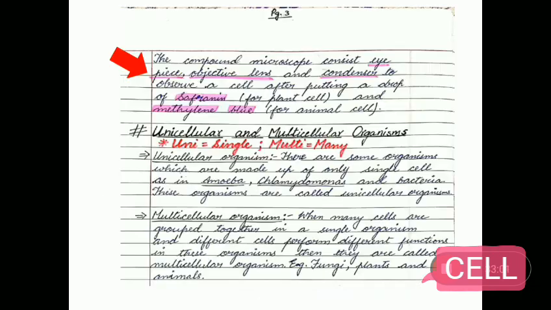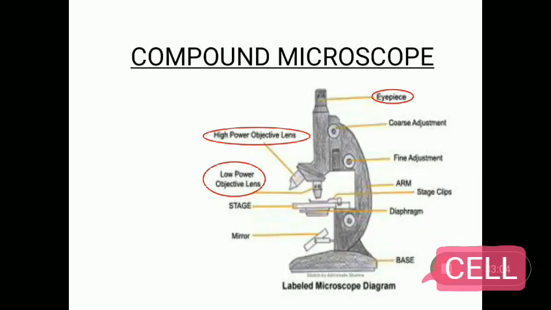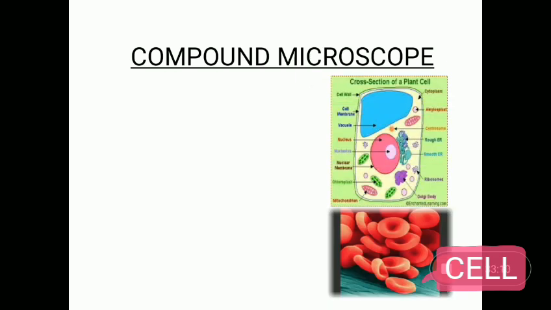The microscope. The compound microscope consists of eyepiece, objective lens and condenser, to observe the plant cell after putting a drop of safranin and animal cell after putting a drop of methylene blue.